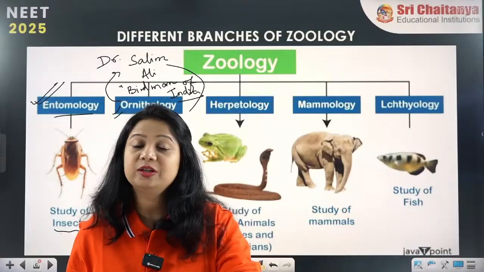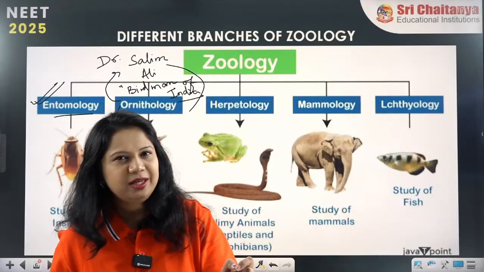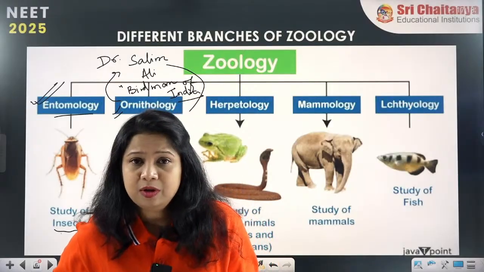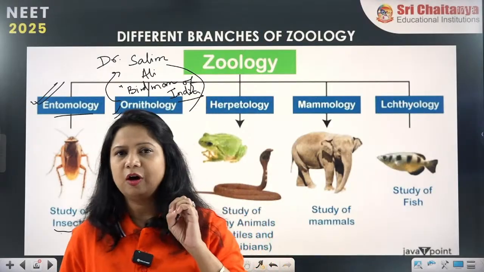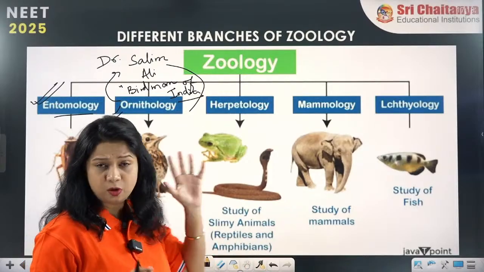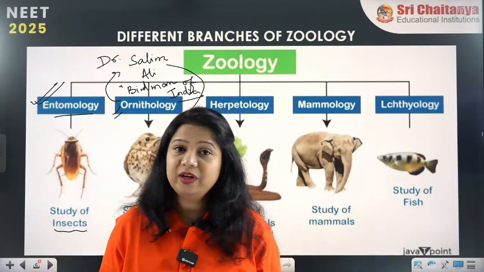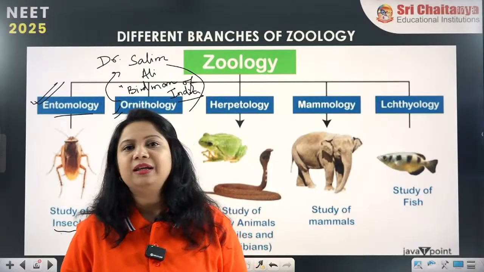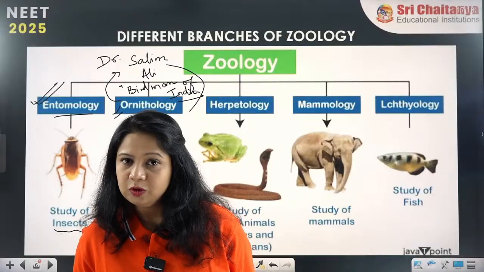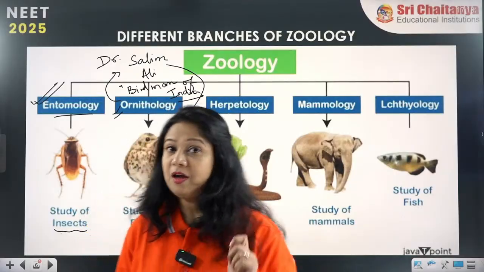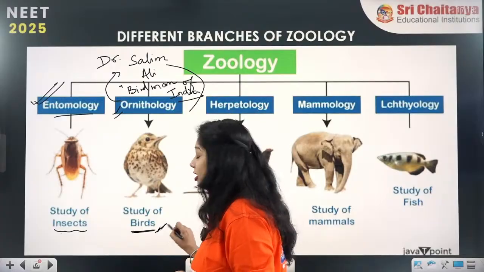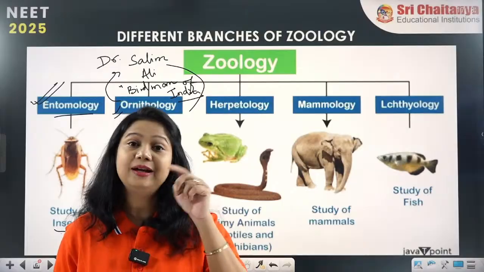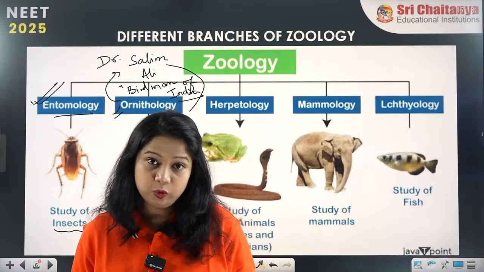Even a single chance you just cannot miss. Maybe a question from ornithology, just an MCQ, or maybe this whole concept is applied somewhere or the other. We don't know that. So you just cannot leave any stone unturned. You have to go through it every day. So this is the first part of it, reading each and every detail. And don't think this is not in your syllabus. Of course it is in your syllabus and they can be asked in the NEET exam too.